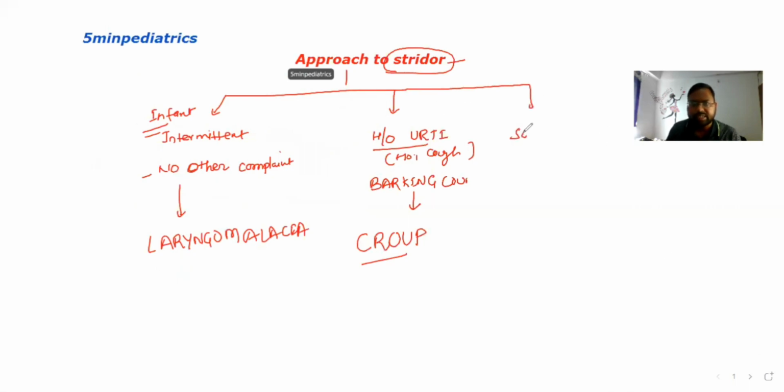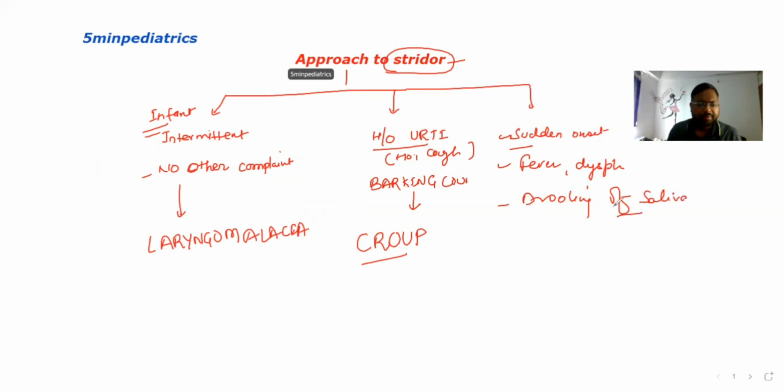Now we have the third condition, again of a child with a stridor. Now the child has sudden onset stridor with fever, dysphagia, drooling of saliva, and the child is having a toxic look. The child may have severe respiratory distress. This is the condition we call acute epiglottitis.